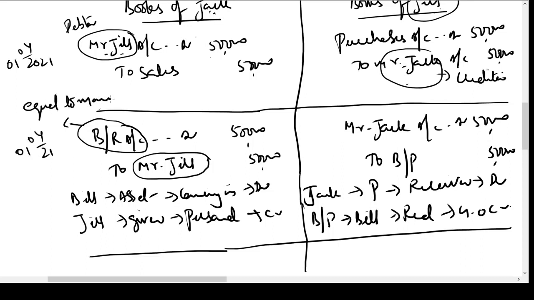We are saying Jill had to give me money. He has paid me the money by giving me a bill. I have treated the bill equal to money and I have settled the account of Mr. Jill in my books of account.